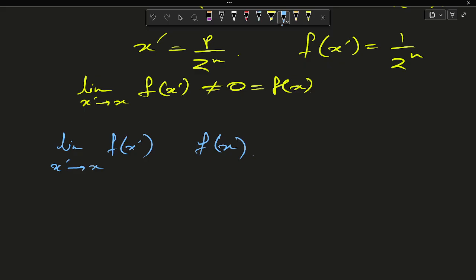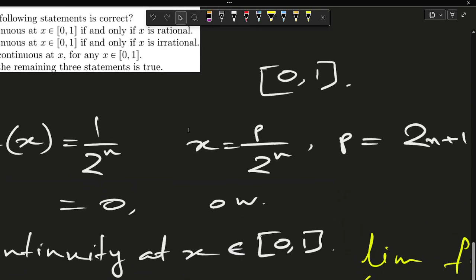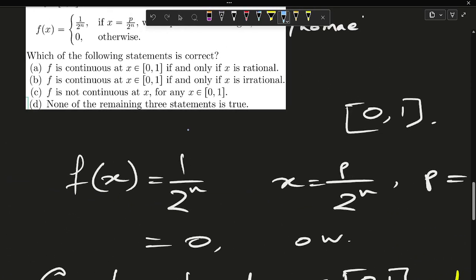So the correct choice is none of the remaining three statements is true. The correct answer to this question is option D.